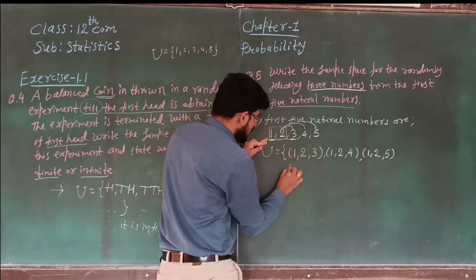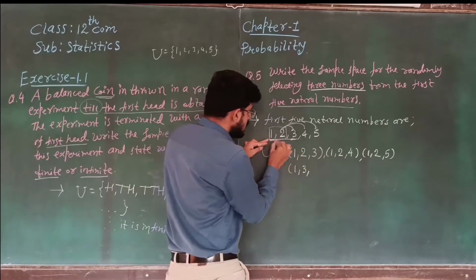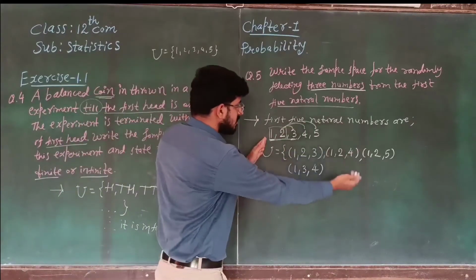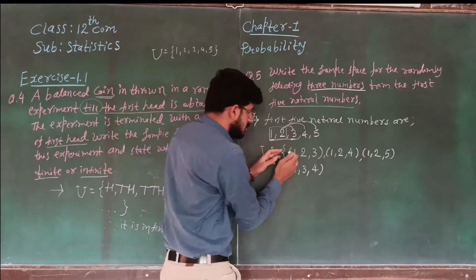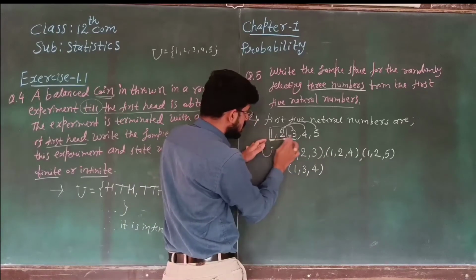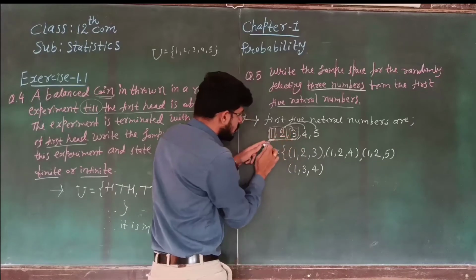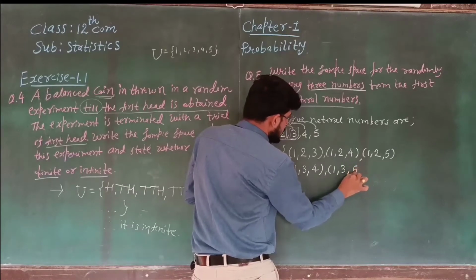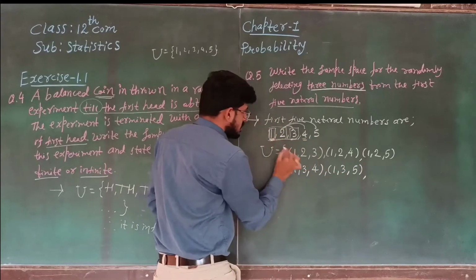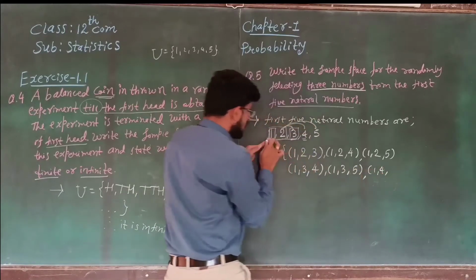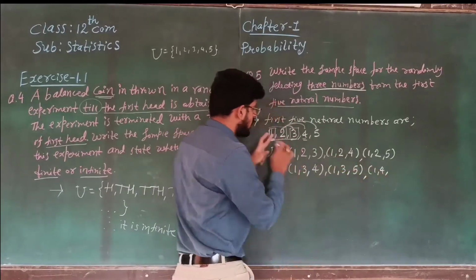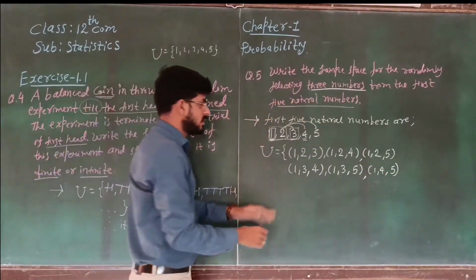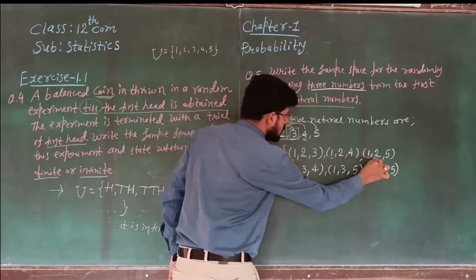Now see, 1 fixed. Second case, 1 and 3 are fixed. So 1, 3, 4. Simply we are going to write the right hand side number. Don't write the left hand side number. So next case is 1 and 3 fixed. So 1, 3, 4; 1, 3, 5. Is it clear? Then 1 and 4 fixed, with 1 in the first place and 4 in the second place. So 1, 4, 5. Only one number is present after 4. Is it clear? Now the first one is over.